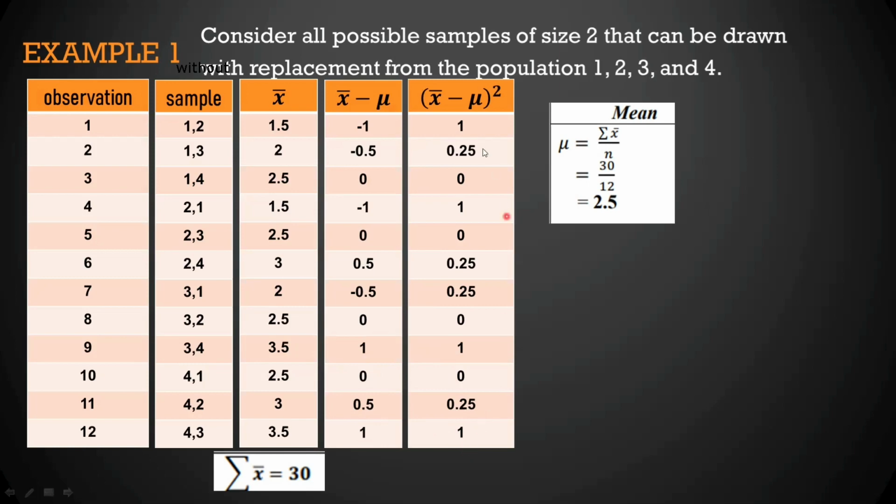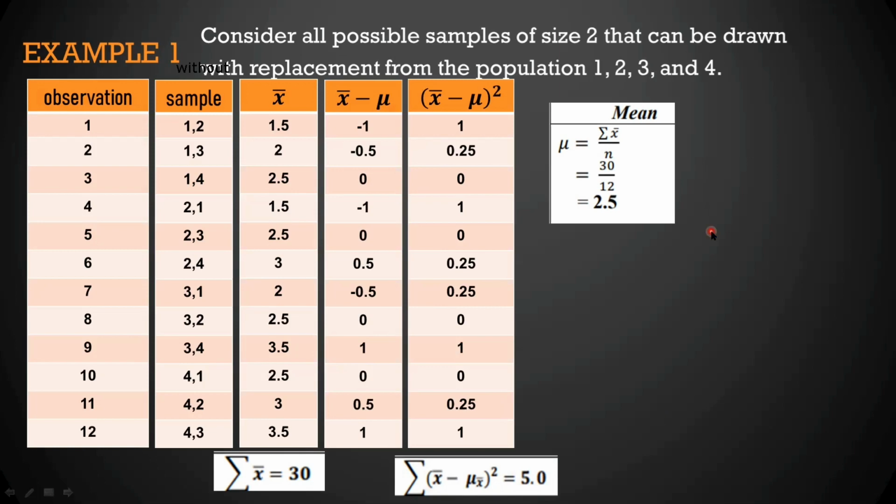After natin ma-solve, we're going to get the summation of the squared of the sample mean minus the mean. So, i-add lang natin itong 1 plus 0.25 plus 0 plus 1 plus 0.25 plus 0.25 plus 1 plus 0.25 plus 1. And this is equal to 5. So, nakuha na natin yung summation of squared of the sample mean minus mean. So, now, we can get the variance.